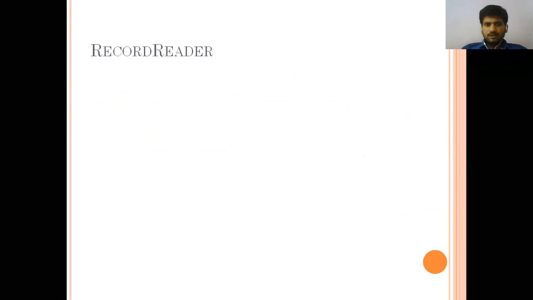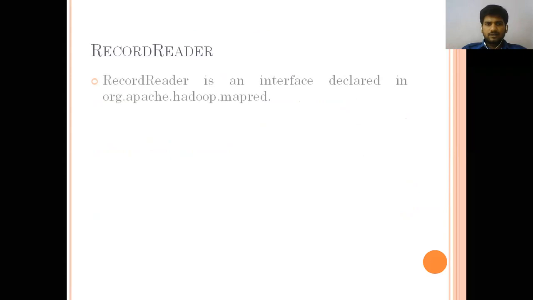Then we have another one, the record reader. What is that record reader? Record reader is an interface declared in Apache Hadoop map. It is used in these APIs in which the Hadoop system is available, whether the new API or the old API. This is the old API. In the new API we consider mapreduce, and in the old one we have only mapred. In the old one also we use the record reader. What is the purpose of that? We will see here.